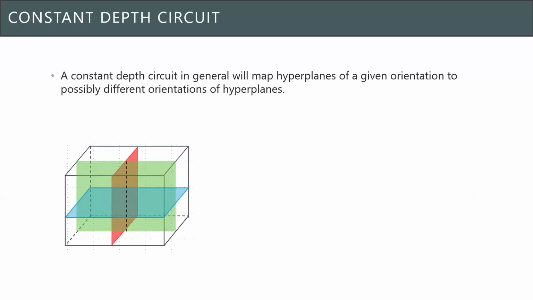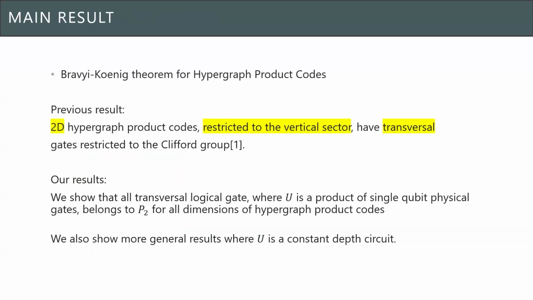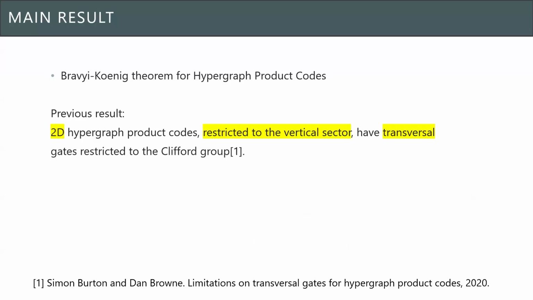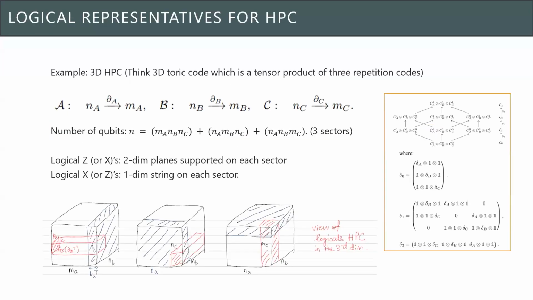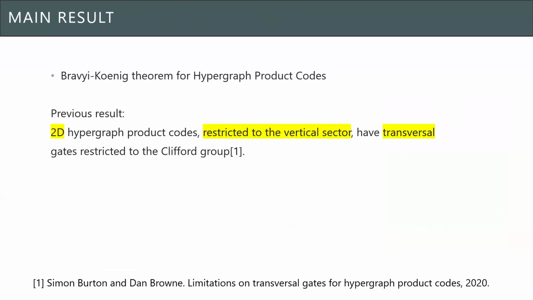I'm not going to go through the details of the proof, but the idea for the transversal case is that we can use the structure of the hypergraph product codes to show that what we get cannot support any logical qubits, which implies that the region is correctable. And then we can use the conditions in the generalized Bravyi-Koenig theorem to show that it has to be in the Clifford group.